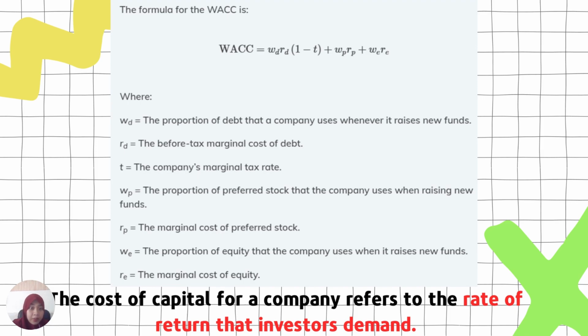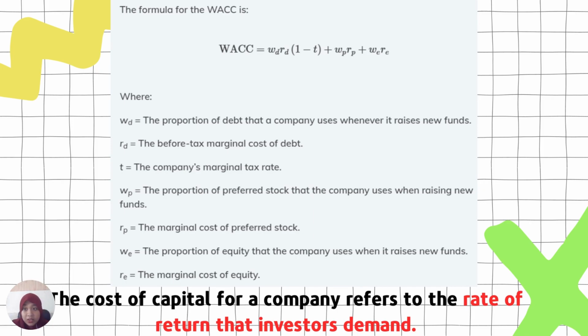The cost of capital for a company refers to the rate of return that investors demand. It is the average risk investment of a company. It is estimated by computing the marginal cost of each of the various sources of capital for a company and then taking a weighted average of these costs. This is referred to as the weighted average cost of capital.